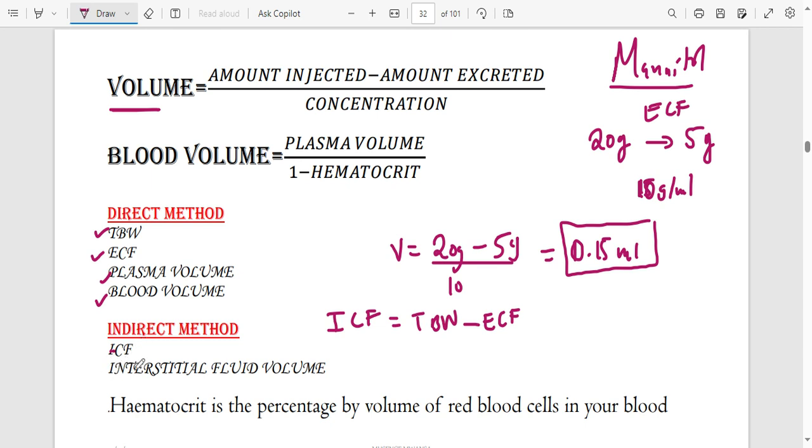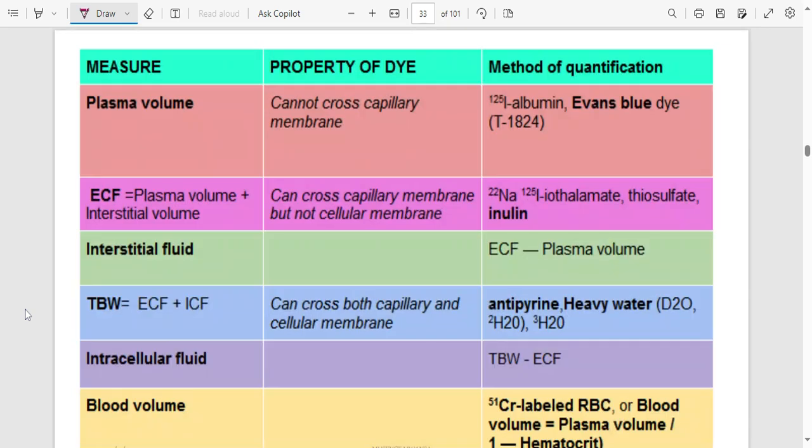And the only way you can measure interstitium is also indirect. How do we measure interstitium? Interstitium is given by ECF. If I know ECF, I just remove plasma fluid, then I remain with interstitial fluid, because plasma and interstitium together give us ECF. Okay, so that is how you use this method.